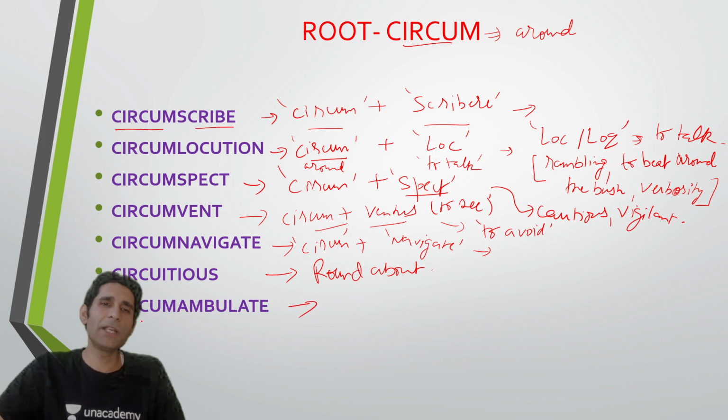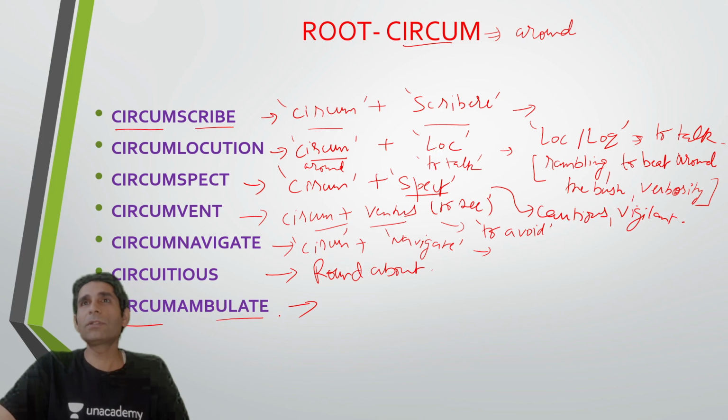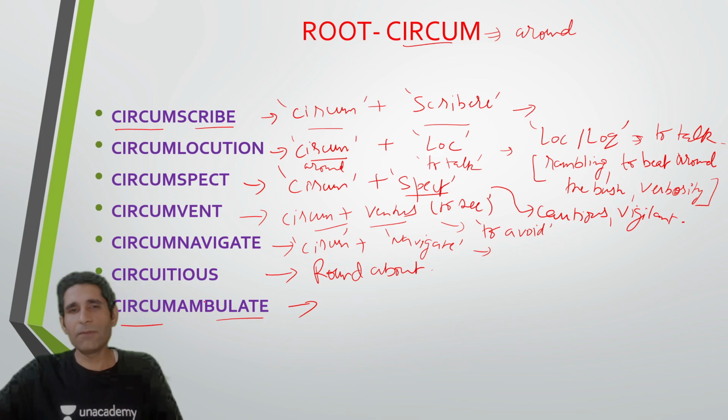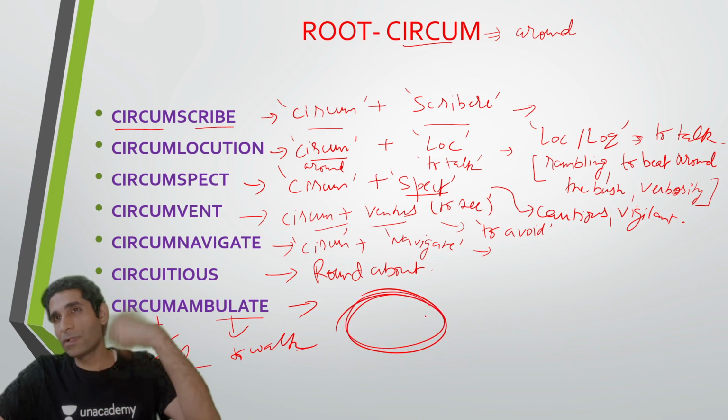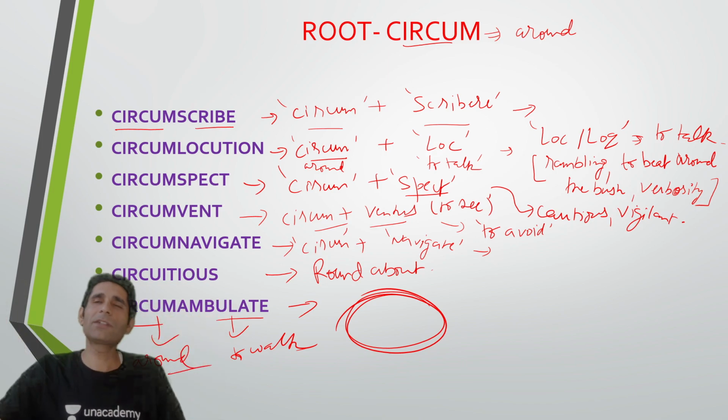Then you have circumambulate. So guys, India में एक tradition होता है that when you visit the holy shrine or when you go to the temple, okay, you circumambulate the sacred place. Circumambulate, guys, in India we call it parikrama, and it's a ritual. If you look at this word, the word breaks into circum plus ambulate, and circum means around and ambulate means to walk. ठीक है, so when you go around something, like in a roundabout manner, that is what circumambulation is.